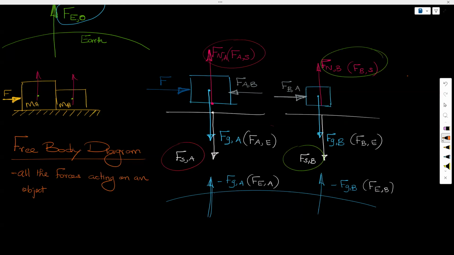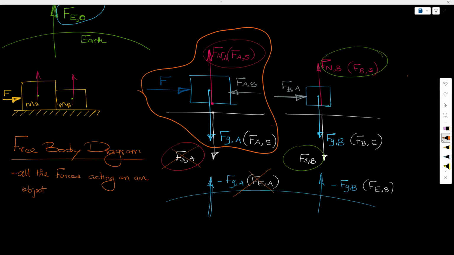So if I ask you to draw the free body diagram for A, then we only have to draw the forces that are acting on A. So we do not need to worry about this, we do not need to worry about this. But anything other than those, we should draw. So all these forces will be there in a free body diagram for A, right? So that is your free body diagram for it.